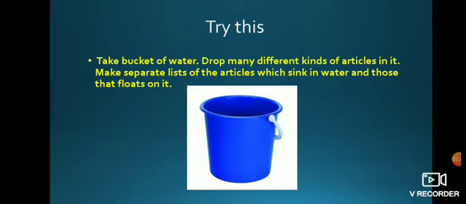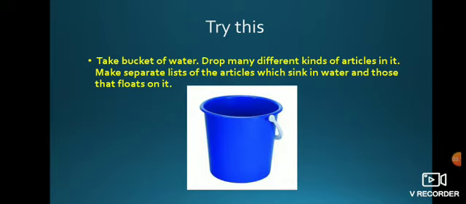Make a separate list of the articles which sink in water and those that float on the water.